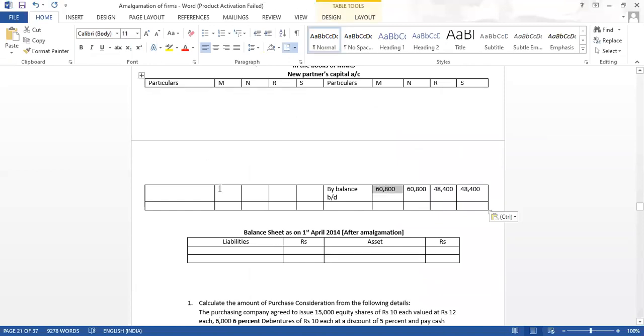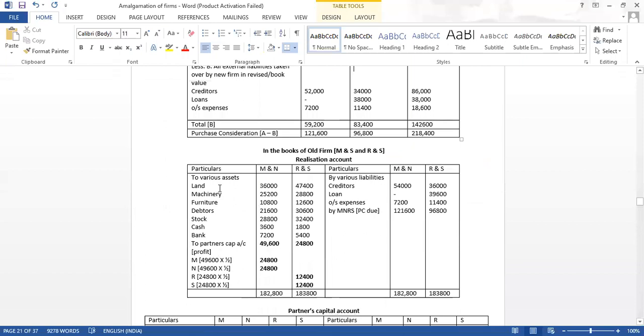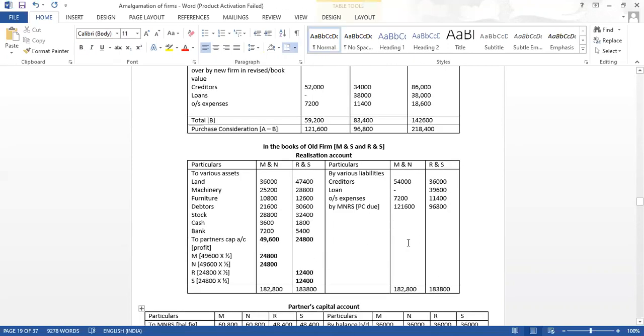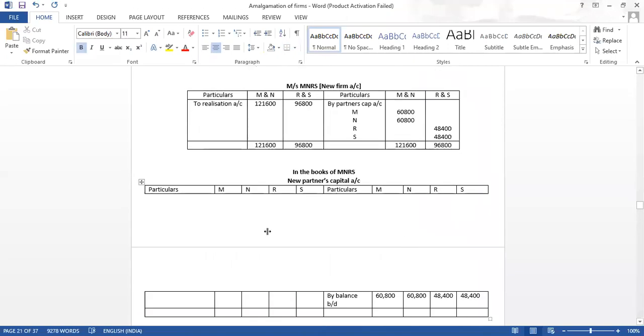Now new capital, how much is given? 37,500 will be the new capital, reconstructed capital. So we will write here to balance carried down. Each partner's balance is 37,500. That is given in question, new capital.